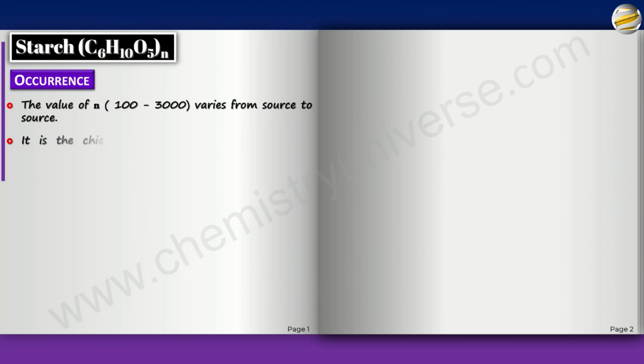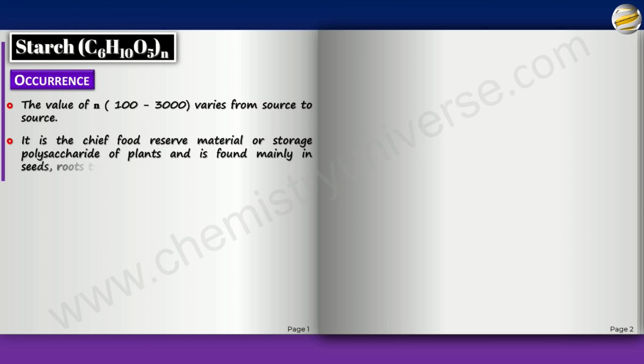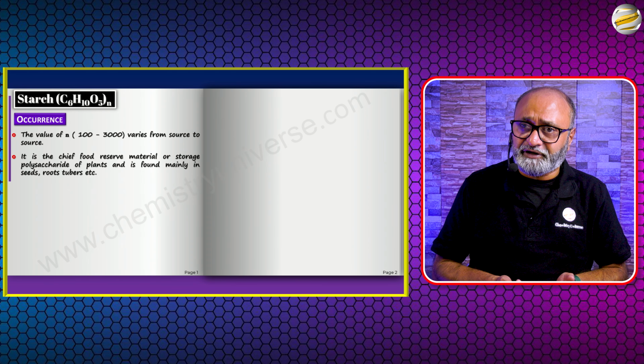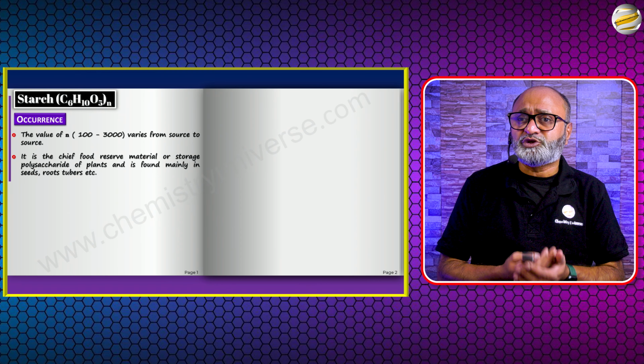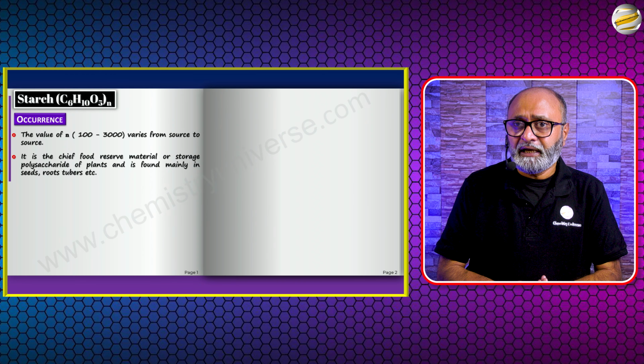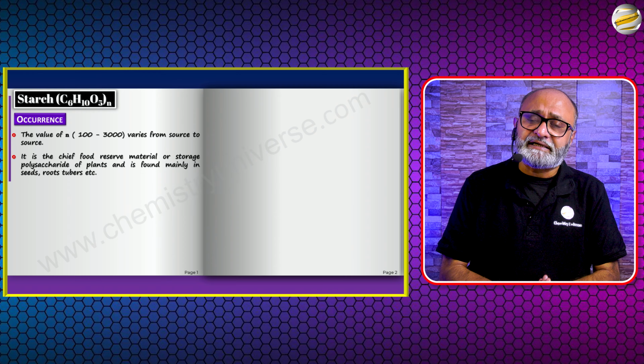Now, it is the chief food reserve material or storage polysaccharide of plants and is found mainly in seeds, roots, tubers, etc. So this is the main food source that plants are able to give. Whatever carbohydrate you consume in plants is basically starch.